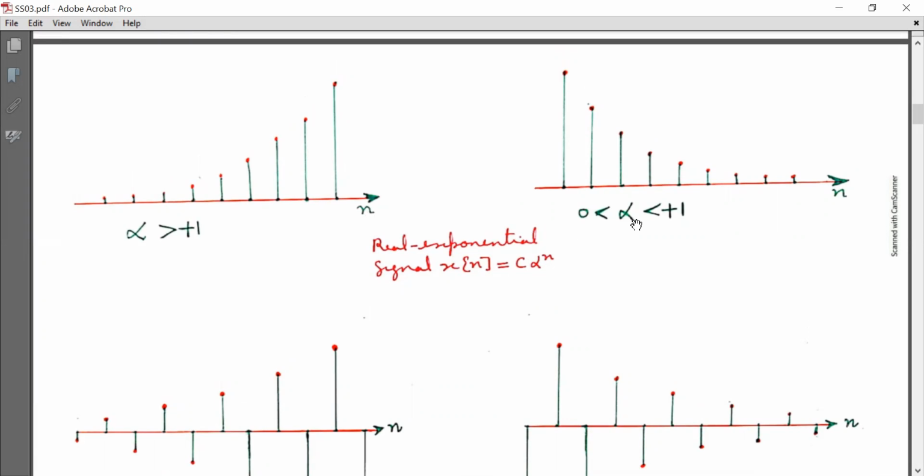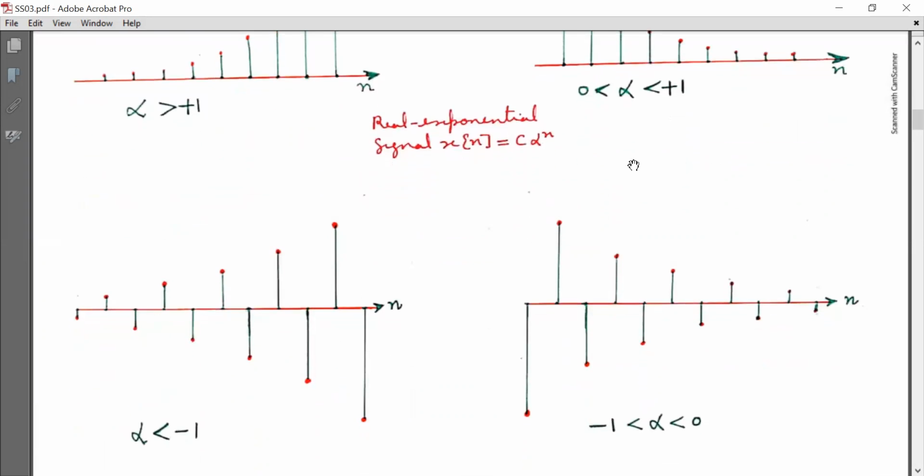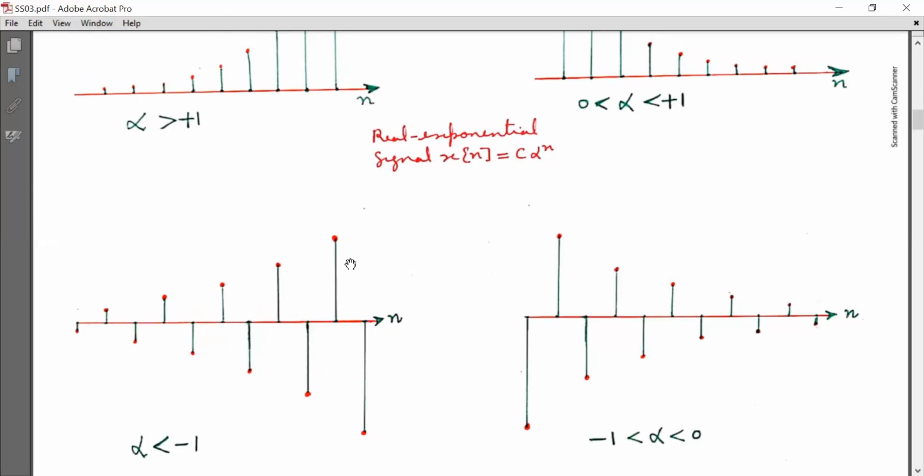And if α lies in the range 0 to 1, then x[n] is a decreasing function as n increases, as shown like this. Now if α is less than minus 1, then x[n] is increasing, but its sign alternates.